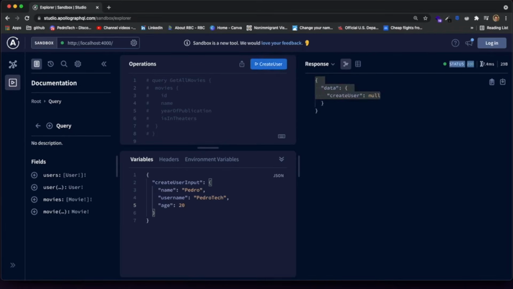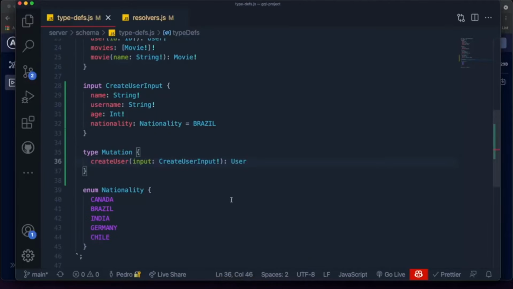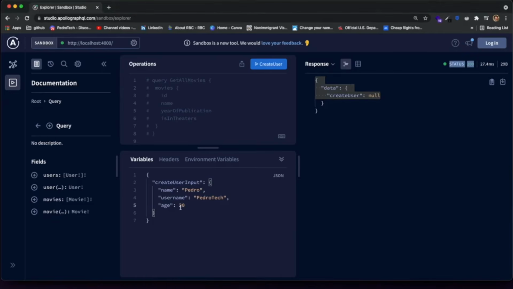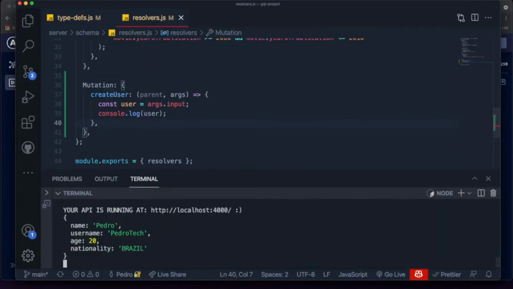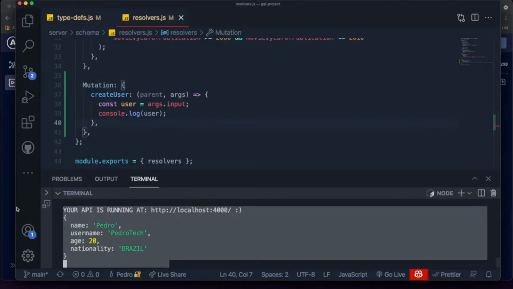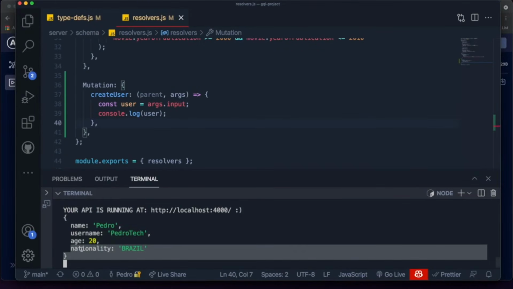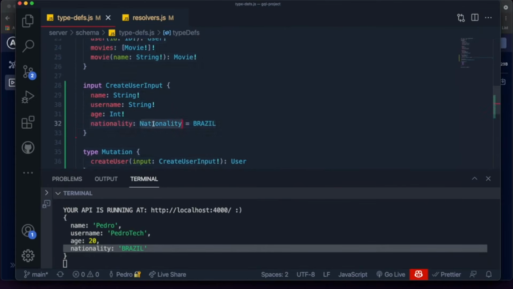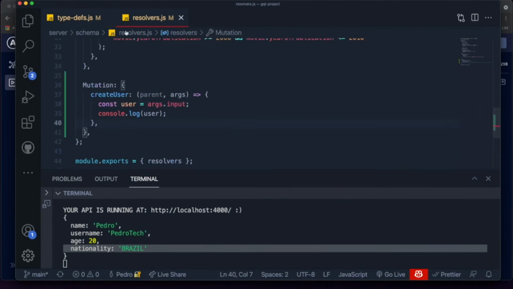It did work. Status 200. It did work because although we didn't return a user, because in our resolver we're currently not returning a user, we should see the data that we passed over here being console logged in our server. And as you can see, this is exactly what happens, and it actually defaults the nationality to Brazil, although we didn't pass any value for it.